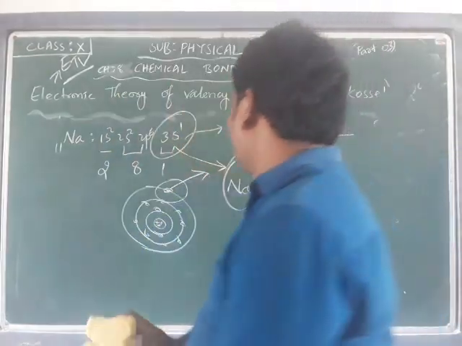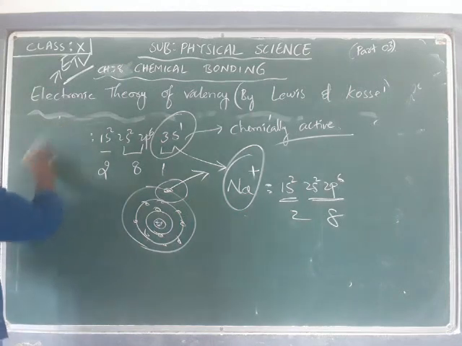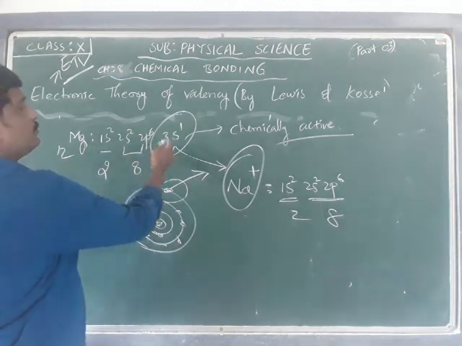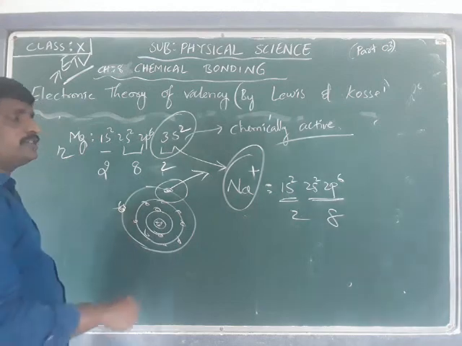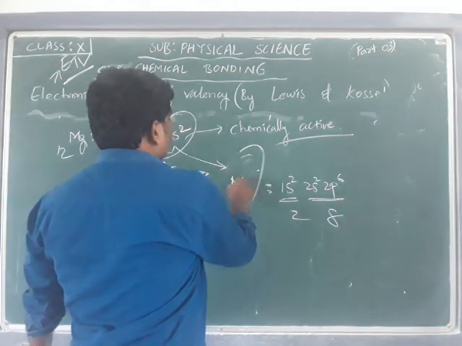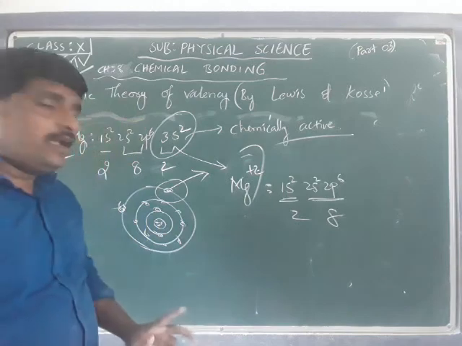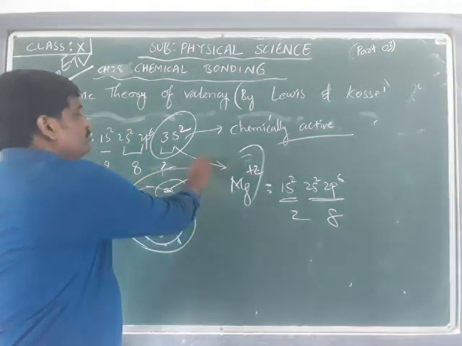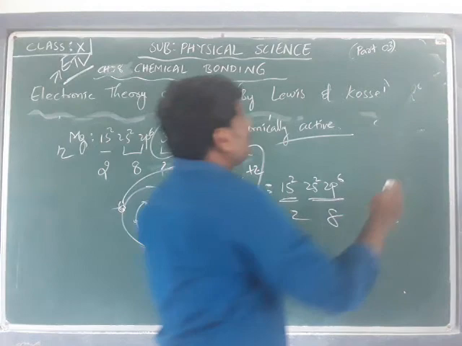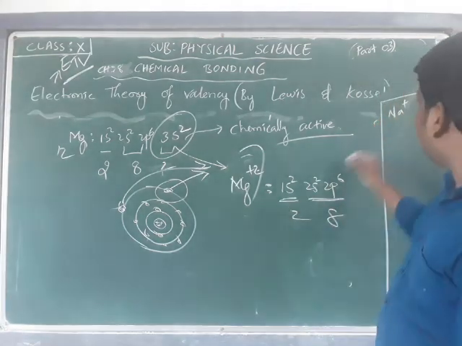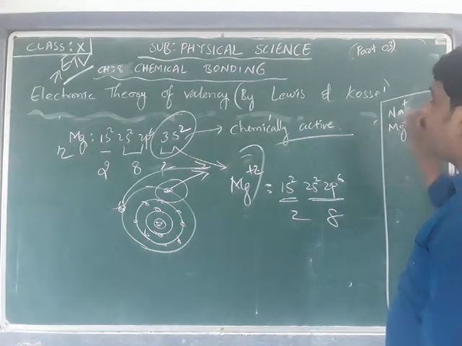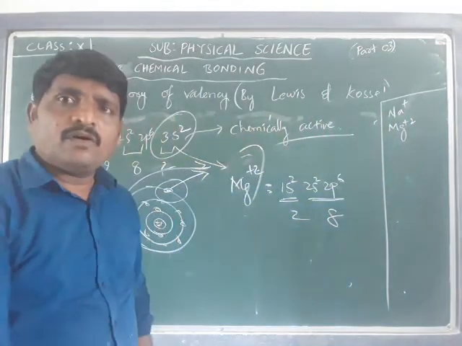For example, if I take one more example, magnesium, atomic number 12: 1s2, 2s2, 2p6, 3s2, that is 2, 8, 2, where 2 electrons are present in the outermost shell and it is going to lose the 2 electrons, forming Mg+2. Sodium, by losing 1 electron, forms Na+, whereas magnesium, by losing 2 electrons, forms Mg+2 or Mg2+.